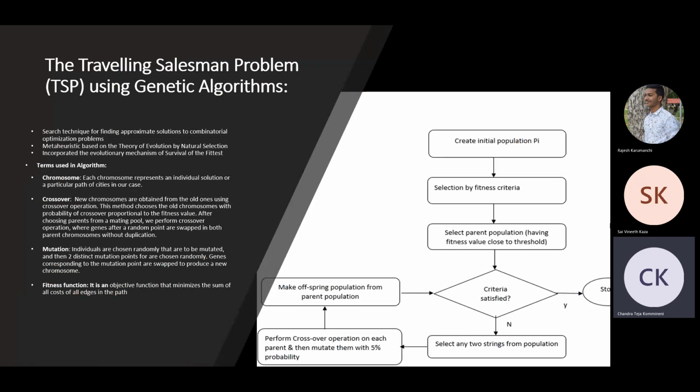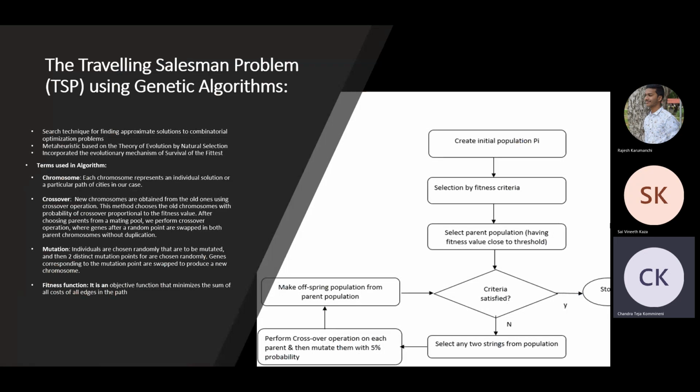Initially we create a random population of size k. In this scenario, I've created an initial population of size 20. Then we have a fitness function using which we assign fitness values to each path in the population. Here the fitness function is the objective function that minimizes the sum of cost of all edges in the path.